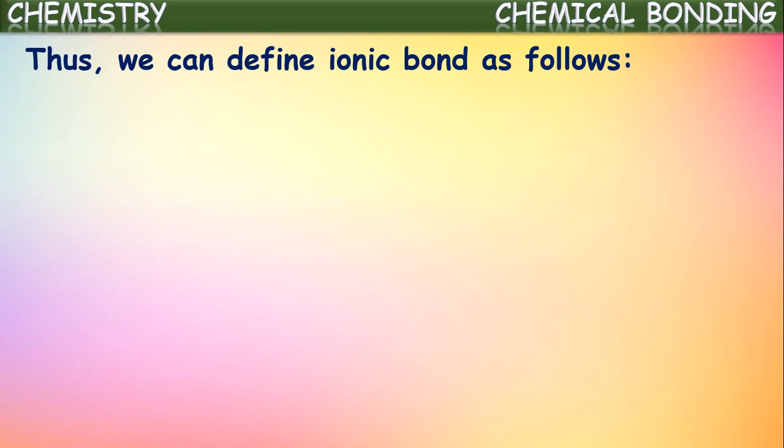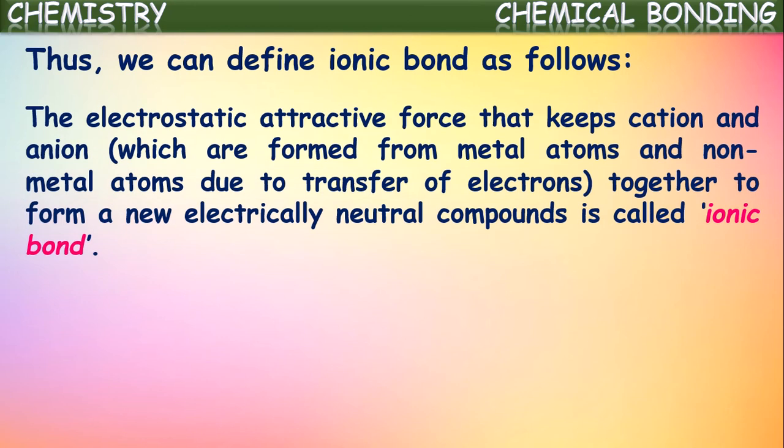Thus, we can define ionic bond as the electrostatic force of attraction that keeps cation and anion together to form an electrically neutral compound. The electrostatic force of attraction between the oppositely charged ions, which results in the formation of a neutral compound, is called ionic bond.